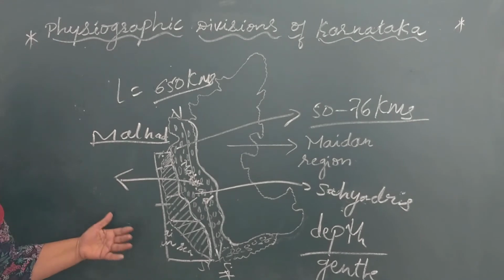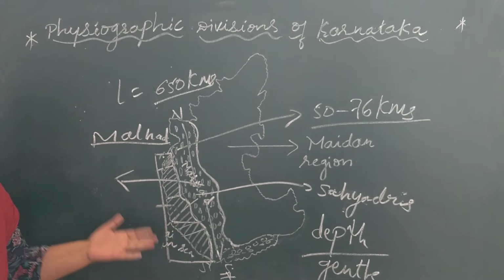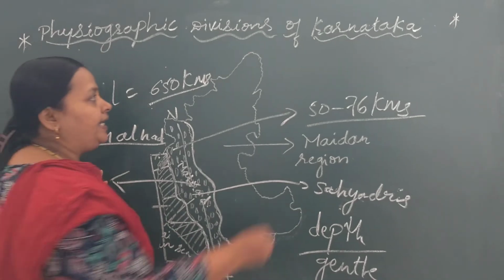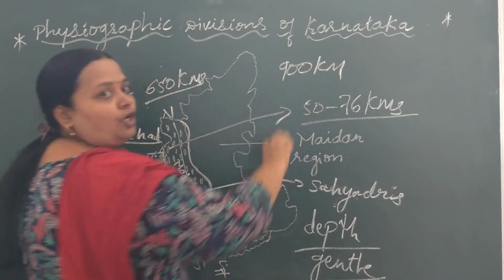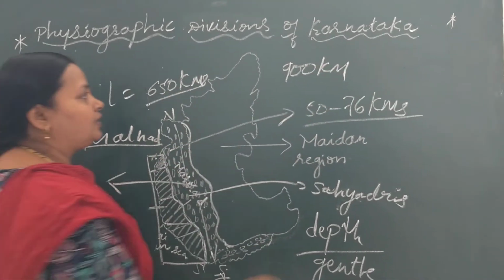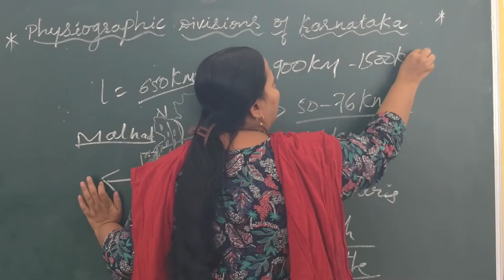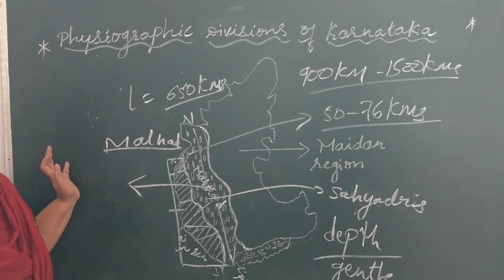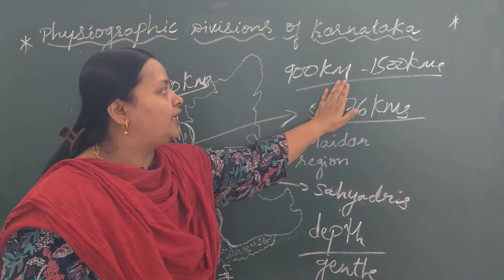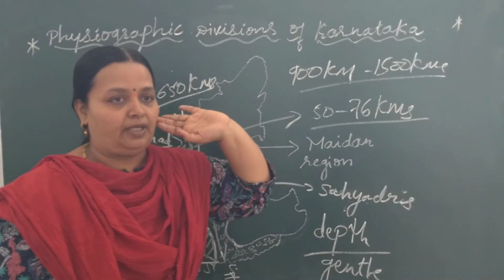What is the height of the Malnad region above the sea level? The height ranges from 900 to 1500 kilometers above the sea level.